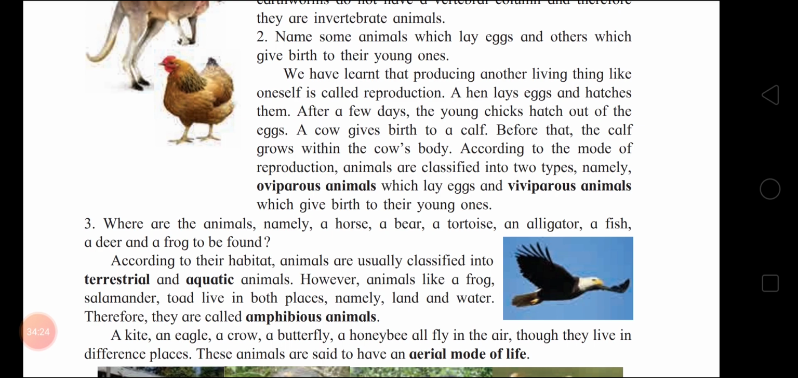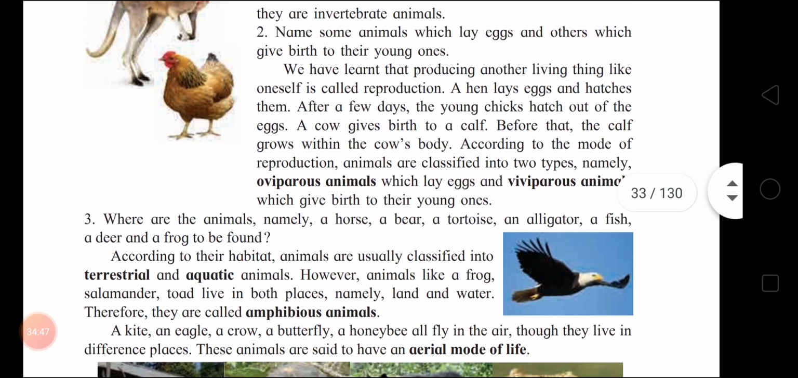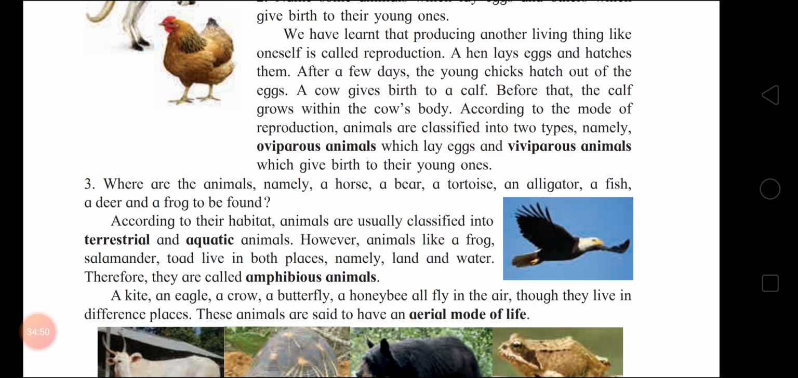Next, where are the animals, namely a horse, a bear, a tortoise, an alligator, a fish, a deer and a frog to be found? Where will you find these animals? Horses and bear and all in the jungle, alligator and fish in the water, correct? Now we will see how they have been classified according to their habitat, means where they live. Animals are usually classified into terrestrial and aquatic animals. However, animals like a frog, salamander, toad live in both places, land also and water also. Therefore, they are called amphibious animals.